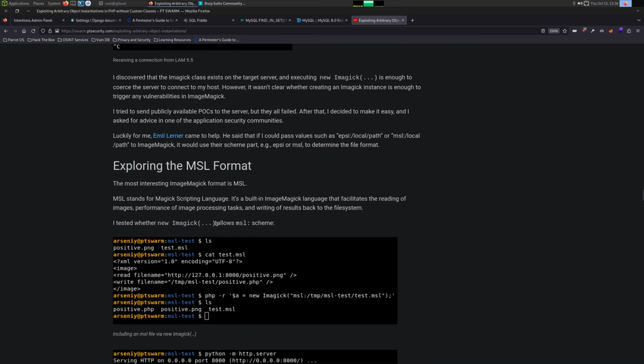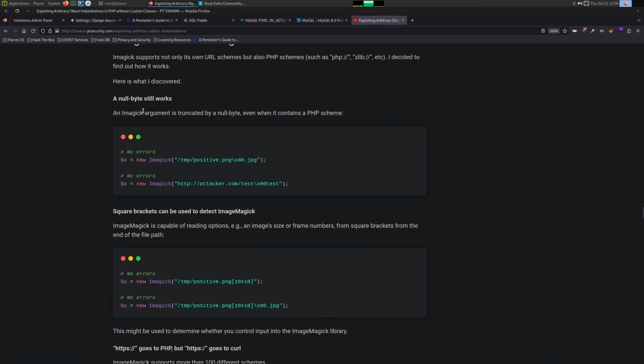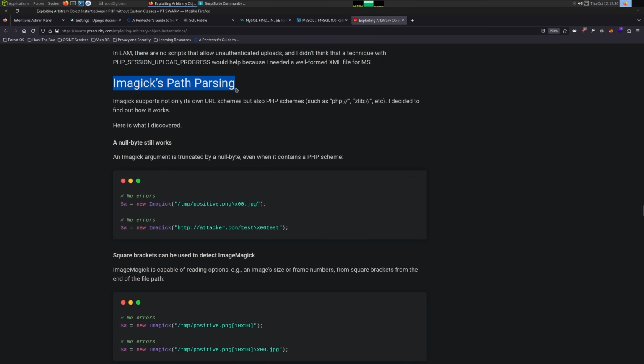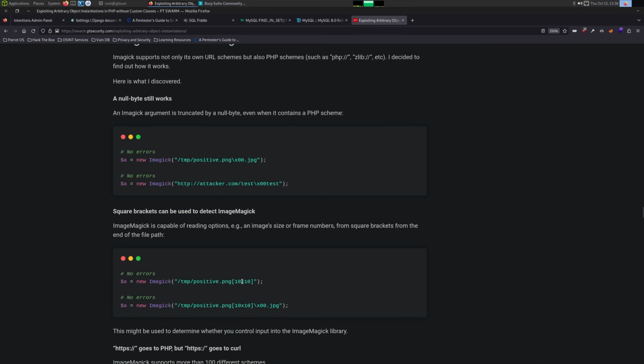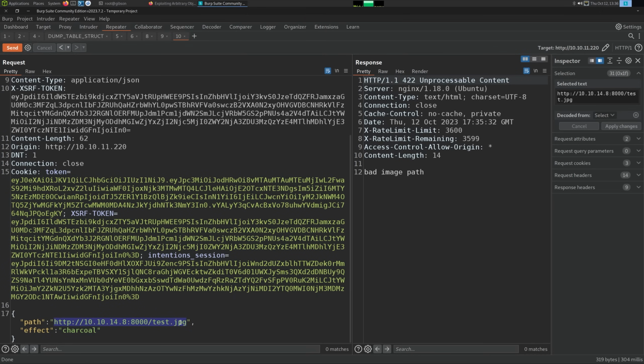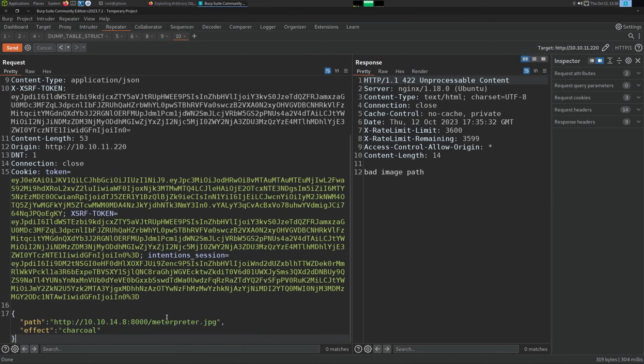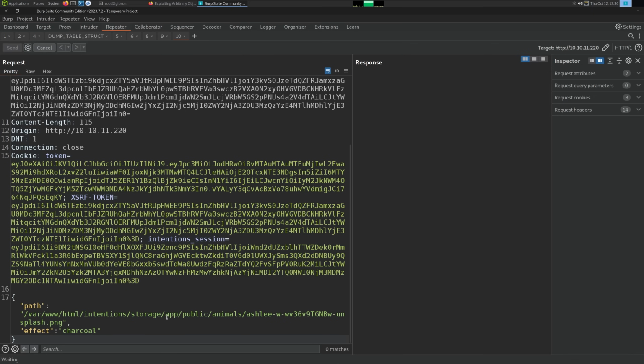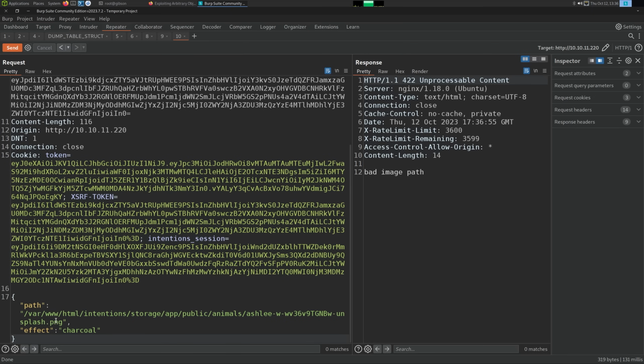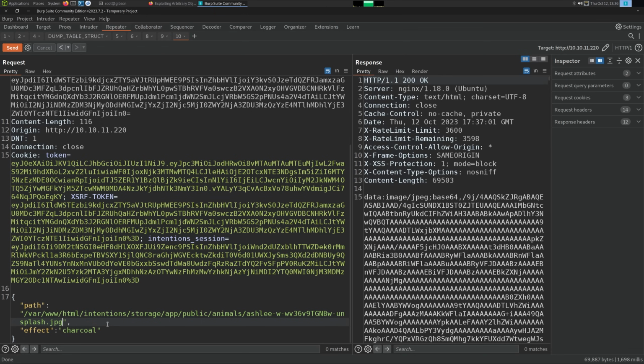So one cool thing right here is ImageMagick's path parsing. It talks about using this to change the size. And this is something unique to ImageMagick, I believe. So you can enumerate if that's being used. So let's Control-Z the request back to the beginning. Let's see, and we need JPEG like that.